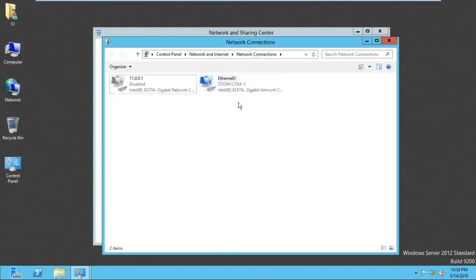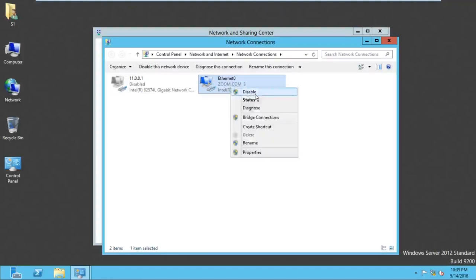But as a user, can I enable the NIC card? Can I disable the NIC card? Check what permission you have. If you right click on the NIC card, are you finding the disable option? Yes, but observe here, before disable, what options are showing? It is showing a shield symbol. If it is showing a shield symbol, you are restricted, but still you can try.